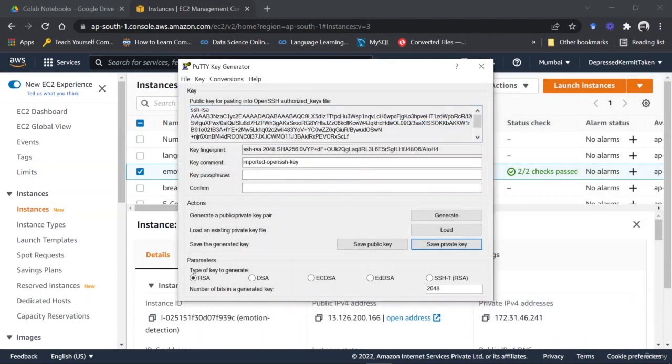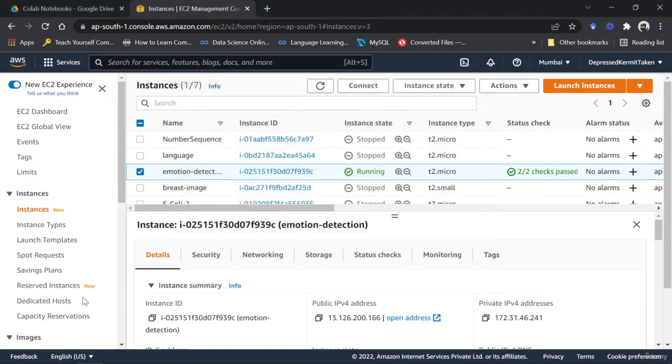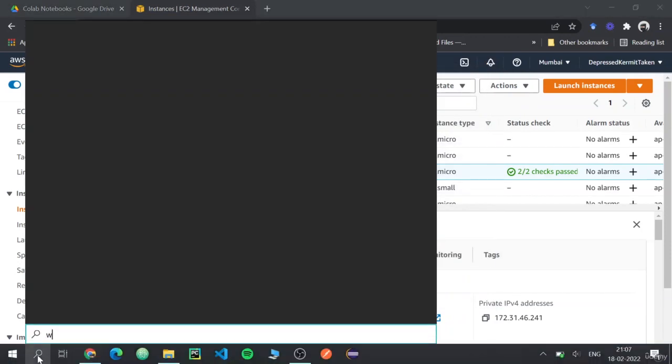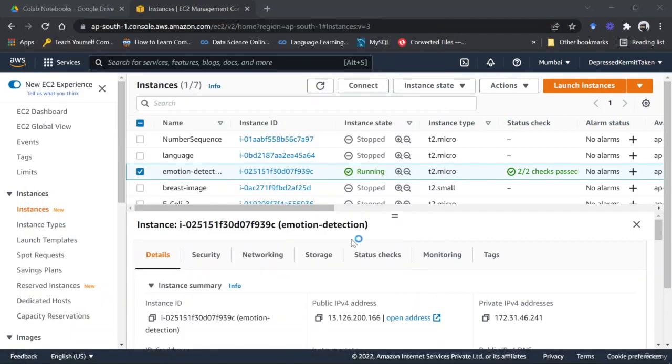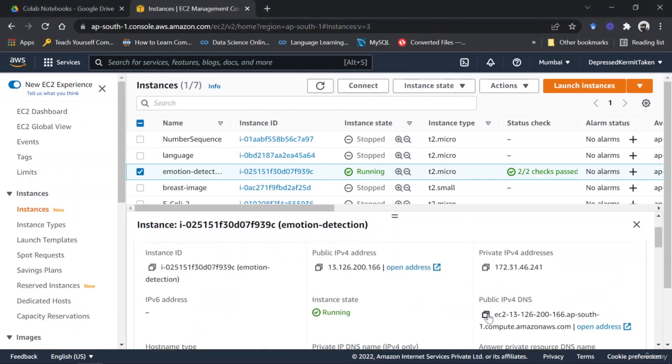Once you have done that, we are over with the key generator. The next software is WinSCP. Open up WinSCP, and in WinSCP you need two main things. One is your public DNS, so copy that.